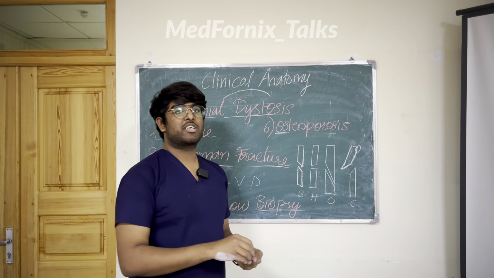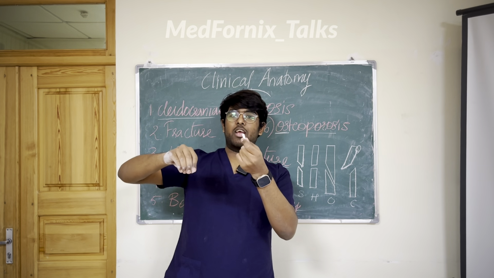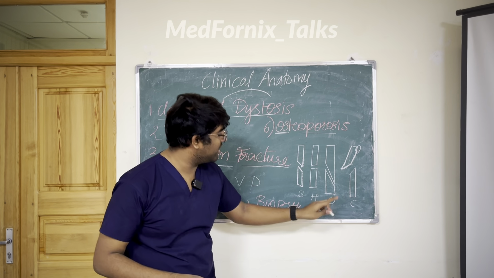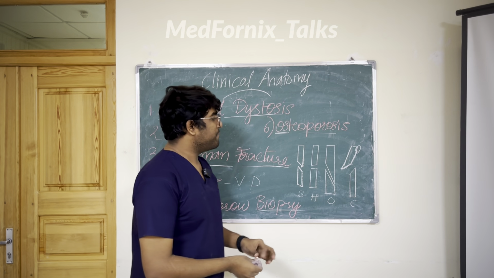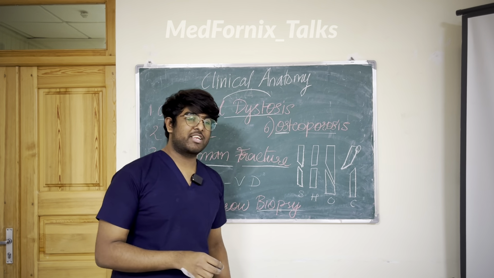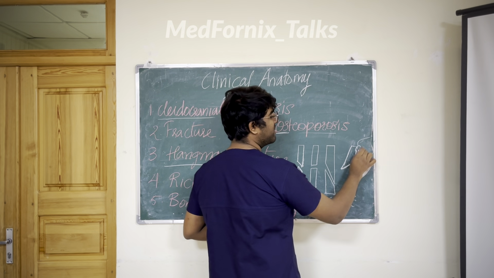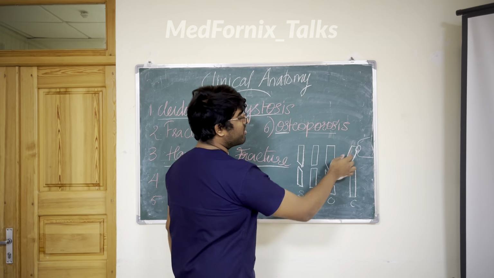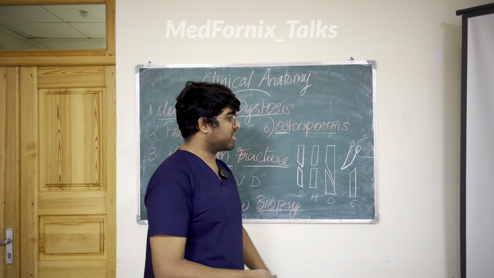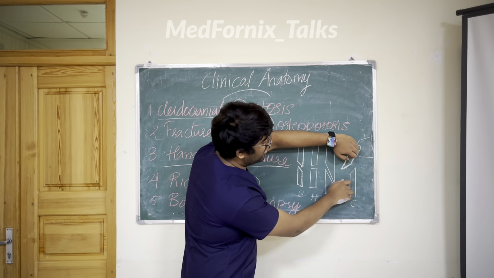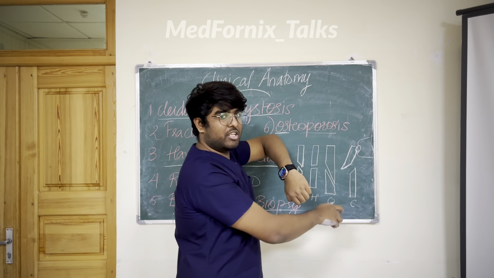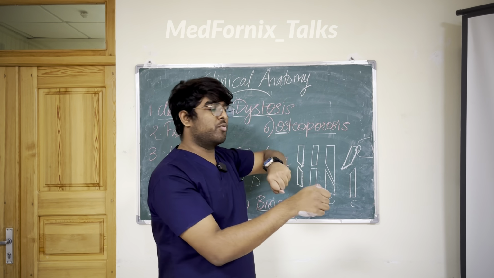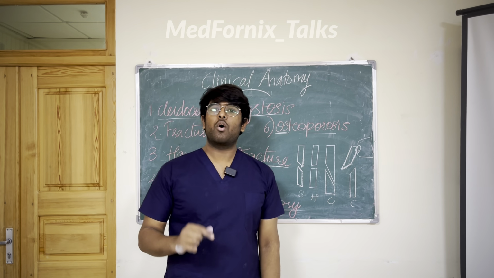Next one is oblique fracture. Oblique fracture will be twisting and breaking, causing 2 sides to elongate each other. See, 2 sides are elongated. These are oblique fractures. Next one is open or compound fracture. Suppose this is a hip joint, and this is a femur. So someone got a hip dislocation and a fracture together. So the hip is dislocated and the fracture parts will move opposite to each other. This condition is compound or open fracture.